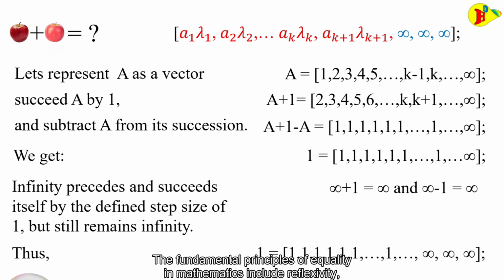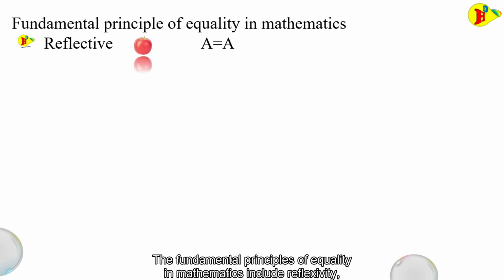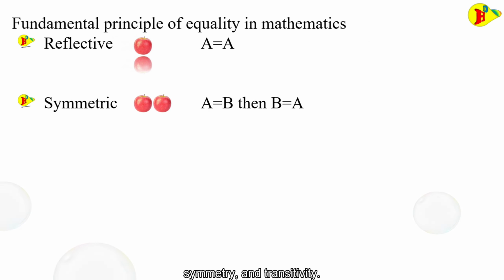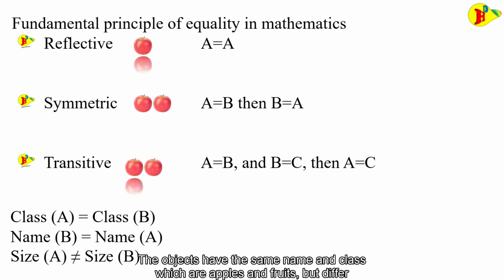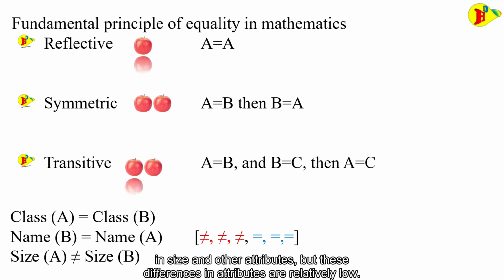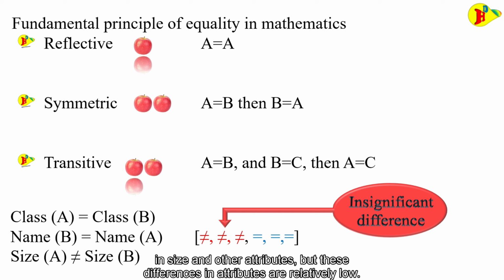The fundamental principles of equality in mathematics include reflexivity, symmetry, and transitivity. The objects have the same name and class, which are apples and fruits, but differ in size and other attributes. But these differences in attributes are relatively low.